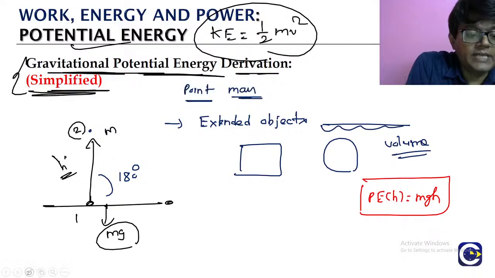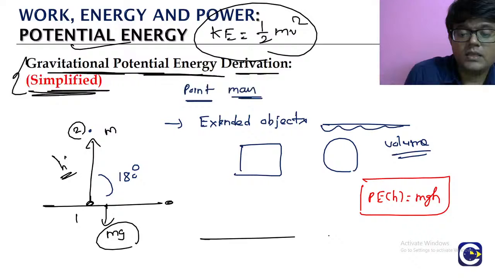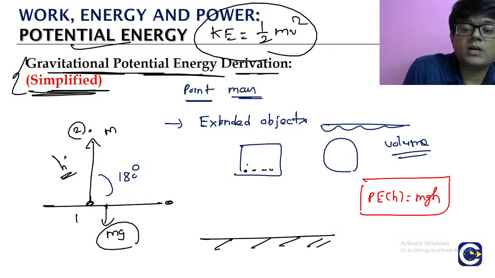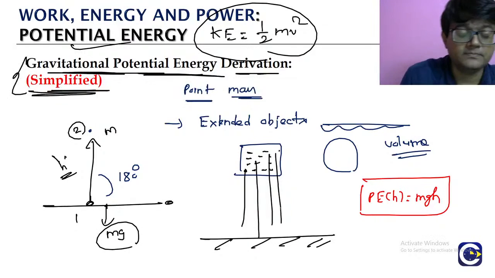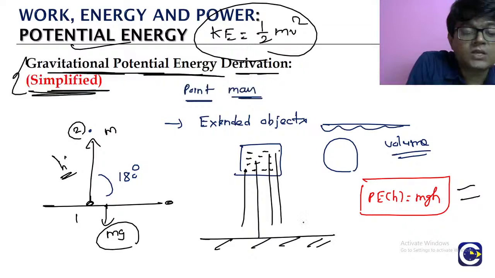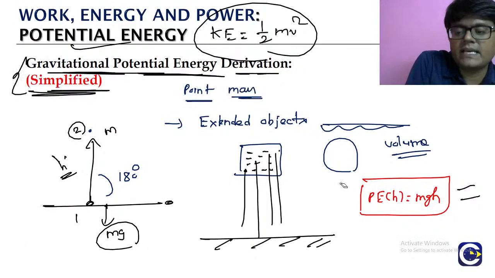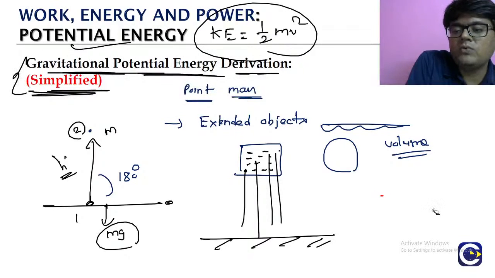If you take a block at some height above the surface, the block is not like a single particle, it has a lot of particles in it. The heights of the various particles will not be the same, they will be different. In this case, how do we use the gravitational potential energy? Because in the gravitational potential energy we are simply saying it is mgh. So what is the h that we are going to use in the case of the extended body?